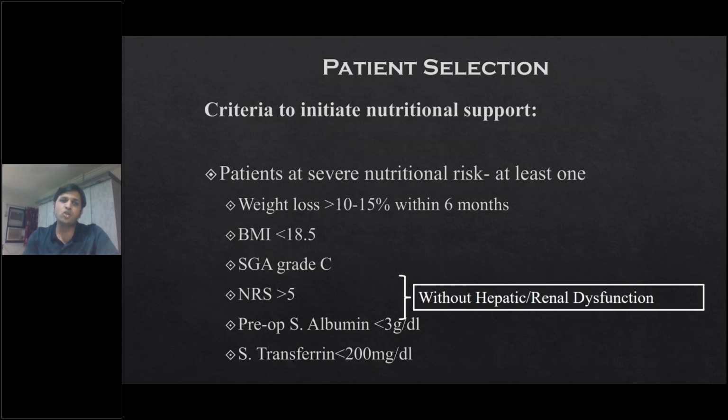Patient optimization should be done with a few criteria which are very simple to assess on an OPD basis as well. These are the guidelines given by ISPEN 2017.